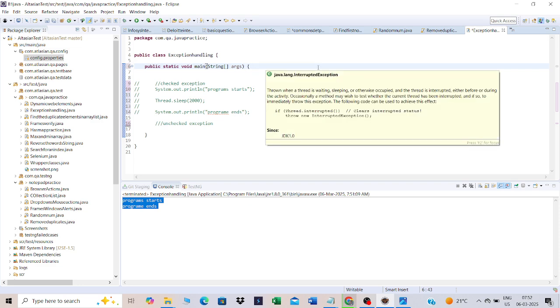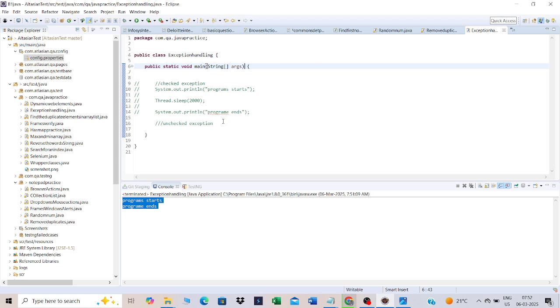I'll remove this throws keyword also, and I'll save it. So let us assume, guys, let's get the exception first. 1, 2, 3. Assume this is the array. Okay, so let me write one print statement: System.out, array reading start.